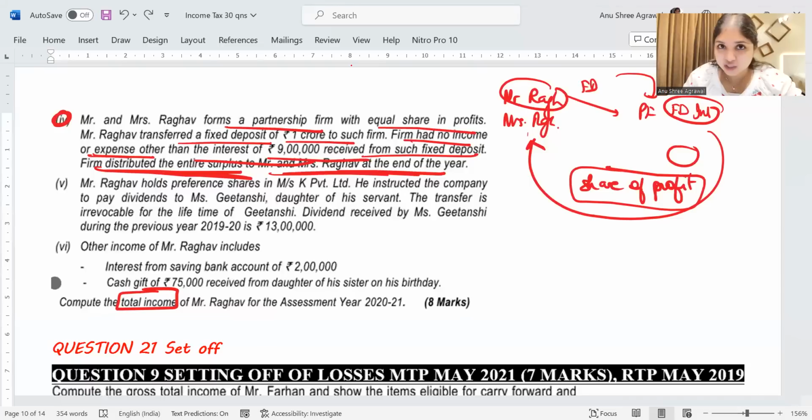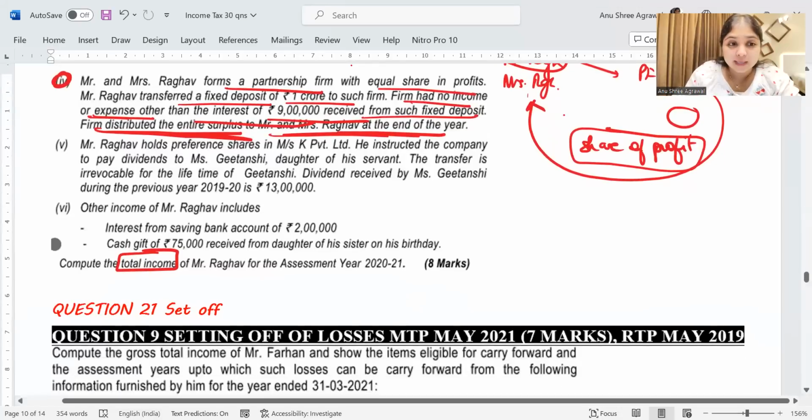and Mrs. Raghav's hands you would have clubbed. Had it been a revocable transfer, then you would have clubbed the FD interest in the hands of Mr. Raghav. But this is not a revocable transfer. This is just a normal transfer, most probably like capital contribution. So this becomes partnership firm's FD now. So now whatever FD interest the partnership firm has earned, it is partnership firm's income only. Partnership firm is distributing it as share of profit to Mr. and Mrs. Raghav. This is nothing but share of profit from the firm, which is anyways exempt. Nothing to do.